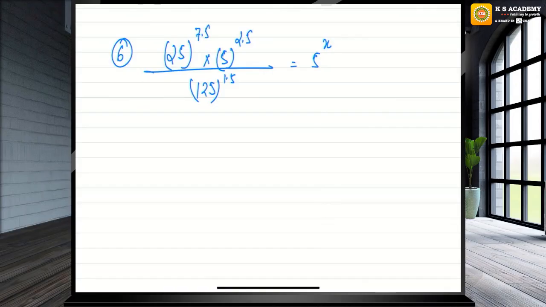Try to make the base the same. All the bases can be made to 5. Please try, I'm really expecting the answers from you.